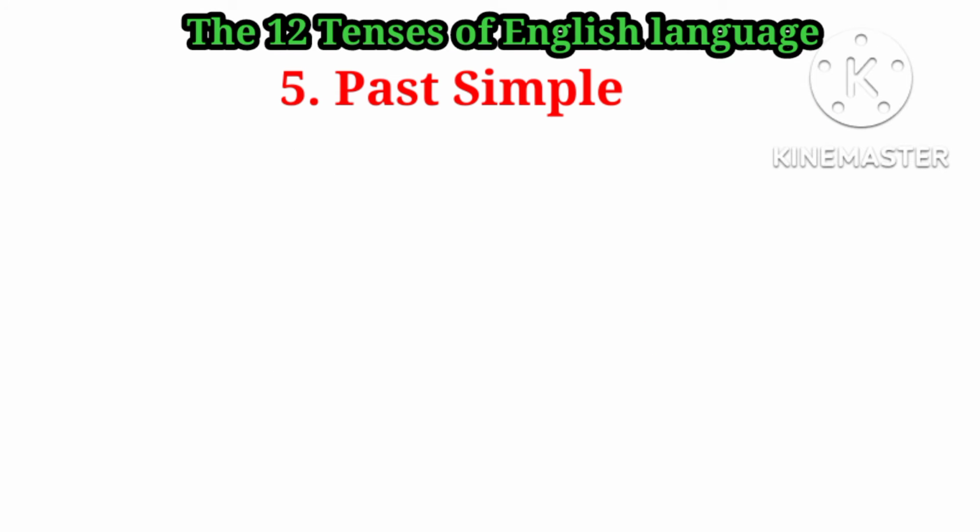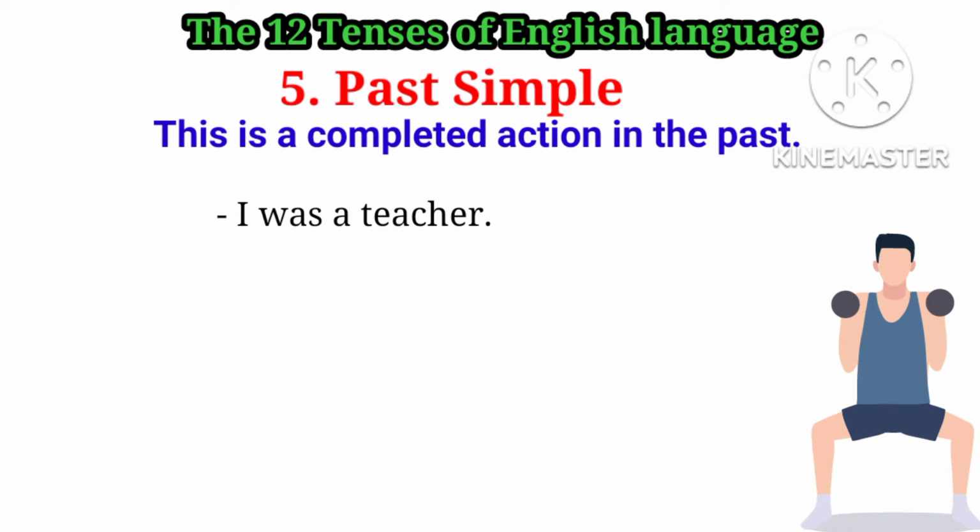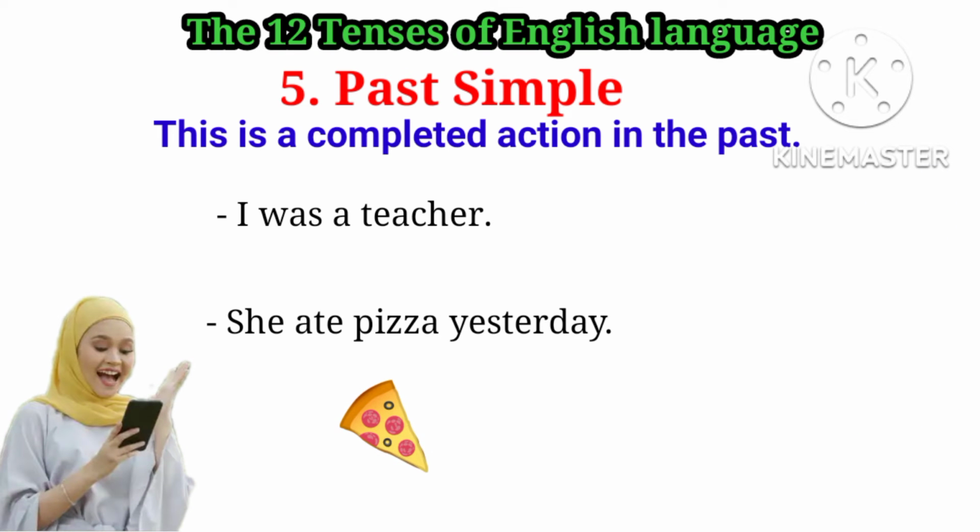Then past simple. A past simple is a completed action in the past. So I was a teacher. That was in the past. So she ate pizza yesterday. So this one is about past also.